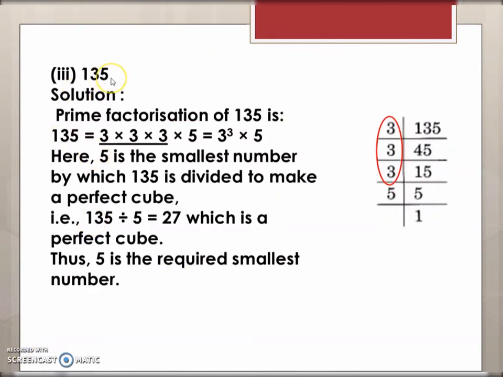So the next number is 135. You have to see what can be divided from 135 to make it a perfect cube. So again, prime factorization of 135 gives us 3 into 3 into 3 into 5. So again, here one group of 3 can be made and 5 is left out. So 5 is that number which has to be divided from 135 to make it a perfect cube. So when you divide 135 by 5, you get 27, which you know is a perfect cube.